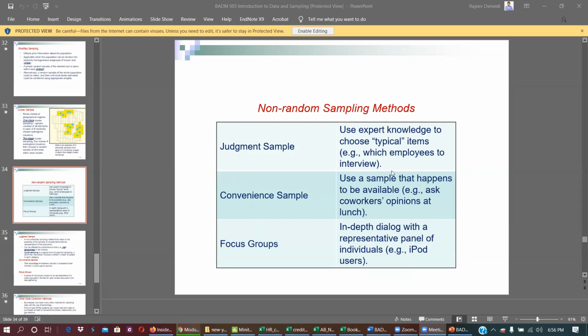If you are going to get data about marketing or customer satisfaction, you can go to your friends, family, classmates, whoever is on the street where you can find convenient. So that is called convenience sampling, whatever is convenient to you to get that sample.